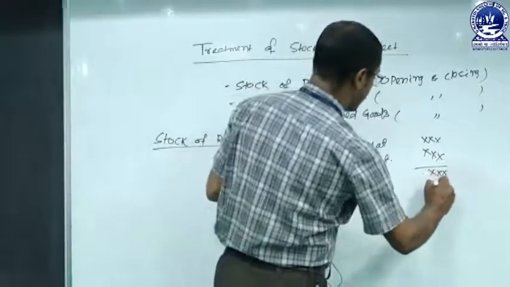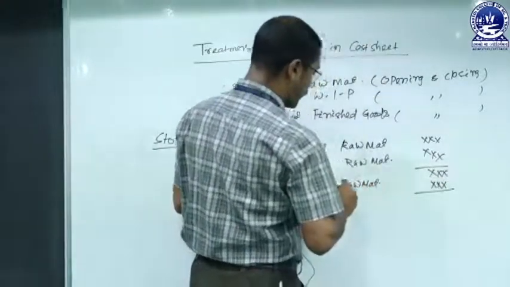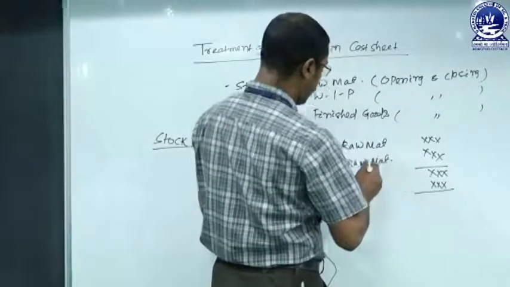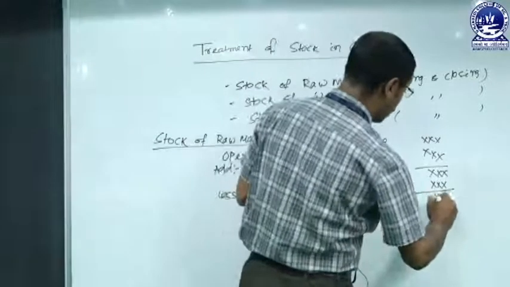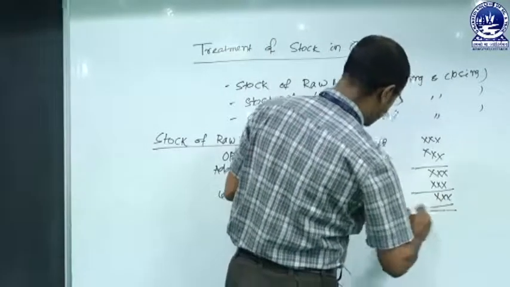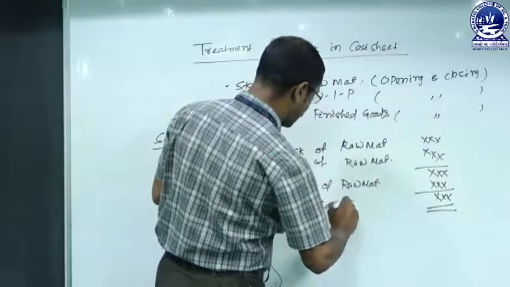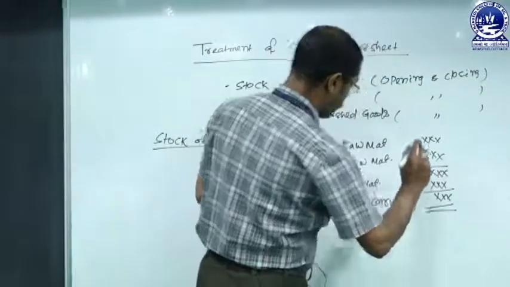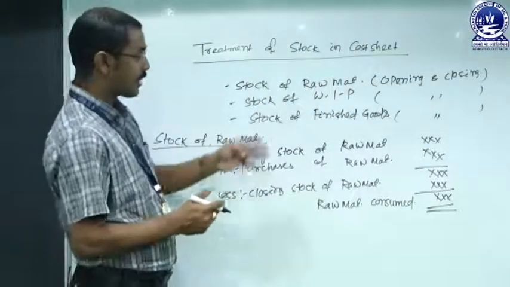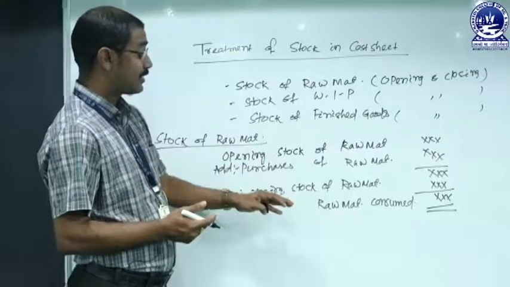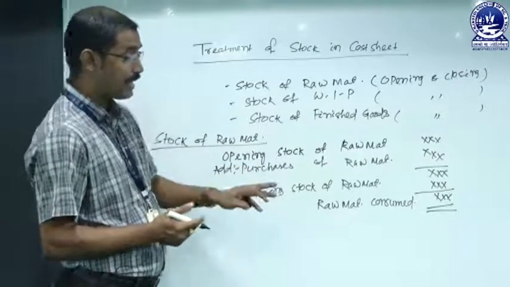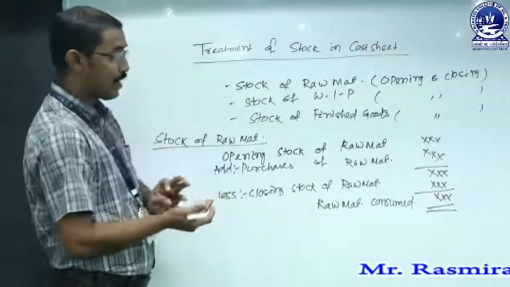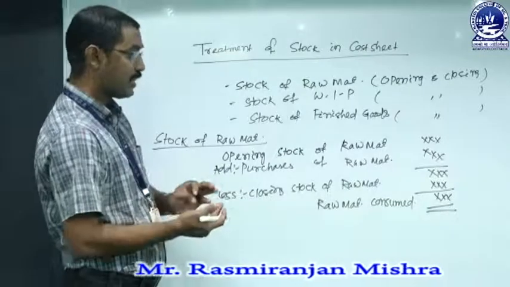Opening stock of raw material must be added with the purchases of raw material. If there is closing stock of raw material, it should be deducted from the resulting figure of opening plus purchases, and this resulting figure is known as raw material consumed. This raw material consumed is arrived at before finding out prime cost. When we add direct labor as well as direct expenses, if any, to raw material consumed, we can find out